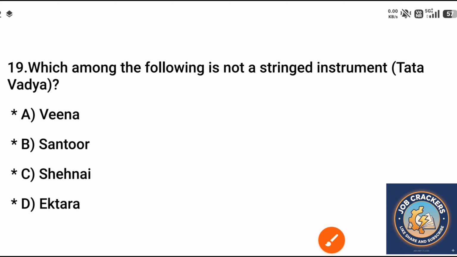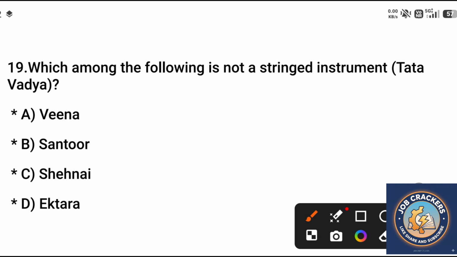Question 19. Which among the following is not a stringed instrument? A. Veena, B. Santoor, C. Shehnai, D. Ektara. Correct answer is option C.